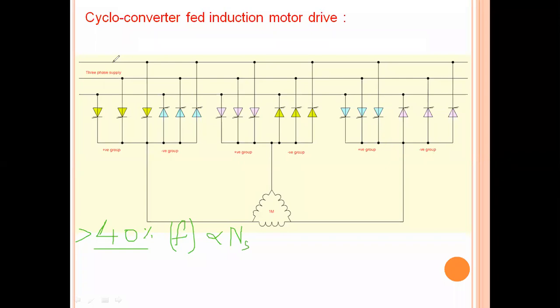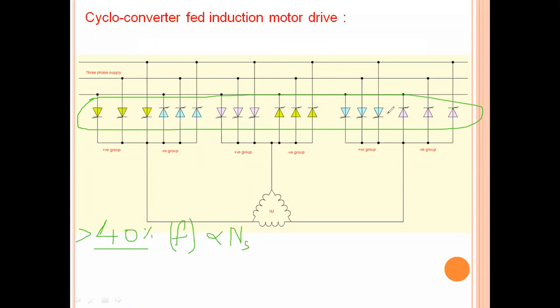One of the major problems with the cycloconverter is the large number of thyristors. See here, this is a 3-phase supply and a 3-phase induction motor, so a 3-phase cycloconverter is fed to a 3-phase induction motor. We can see many switches employed in order to regulate the induction motor. 3, 3, 6. For each phase, 6 thyristors. That means a total of 18 thyristors are used. So a large number of thyristors are used.